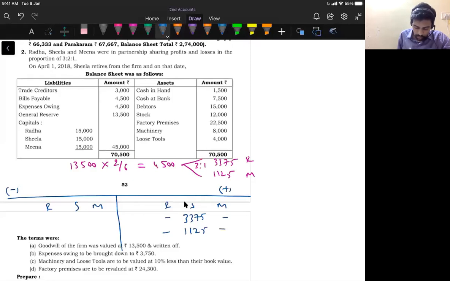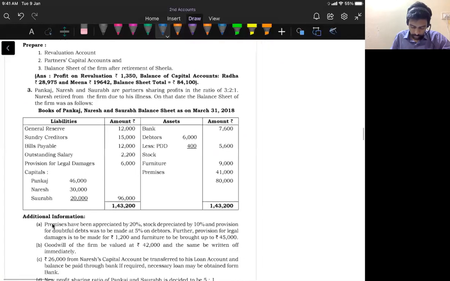On the minus side, I will write Radha's column 3,375, Meena's column 1,125. So debit side to Sheila's capital account, credit side by Radha's capital account and by Meena's capital account. Recall the journal entry: continuing partners' capital account debit to retiring partner's capital account. This is the journal entry. So this is question number 2.